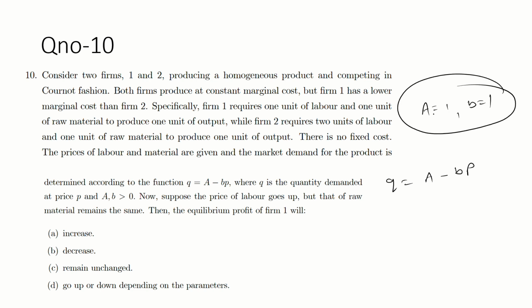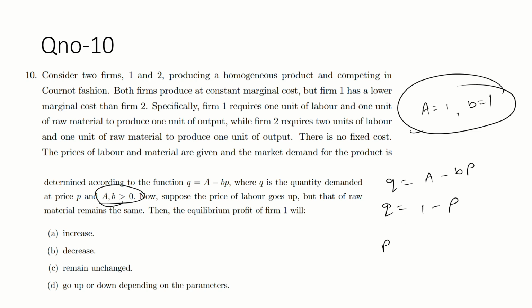If you assume A equal to 1, B equal to 1, what you will get? 1 minus P. If you do not assume A equal to 1 and B equal to 1, then the terms are very lengthy, so it is very difficult to solve the problem. So for simplicity, just assume A equal to 1 and B equal to 1. Both are positive, so we can assume any positive value, just for our simplicity sake.